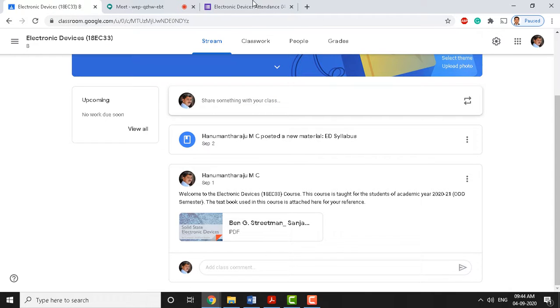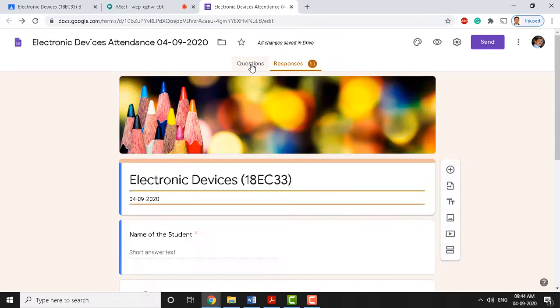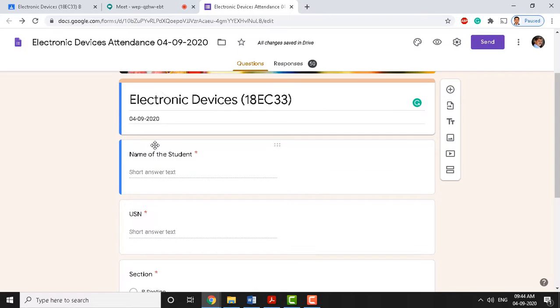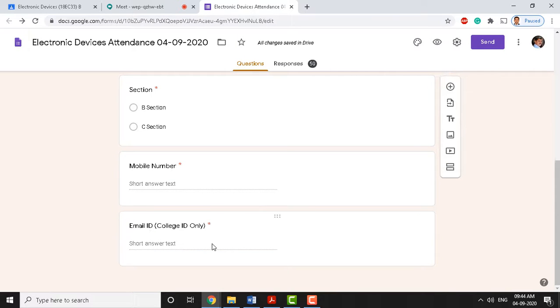The second thing I want to say here is regarding attendance. In electronic devices class, attendance will be taken through this Google form. You can see here this Google form is for attendance for today's date, and I will be asking for your name, USN, section, mobile number and college ID. If you enter all these details, your attendance will be considered and marked into the physical register as well as the BMSIT online attendance.